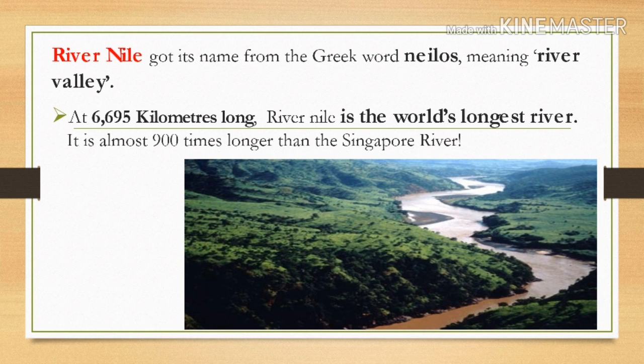And guess how long this river is? Yeah, it is 6,695 kilometers long. And that is the reason why River Nile is known as the longest river in the world. And this river is almost 900 times longer than the Singapore River.